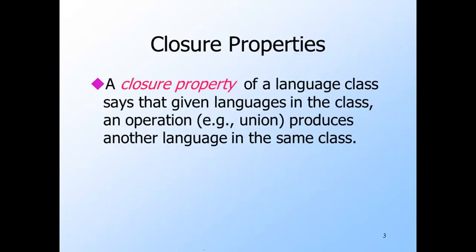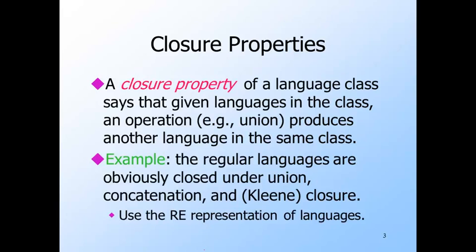For example, we say that a class of languages is closed under union if given two languages in the class, the union of those languages is also in the class. So if I have two regular languages, I can represent them by regular expressions and connect those expressions by a plus with the appropriate parentheses to get a regular expression for their union. Similar constructions work for their concatenation and closure.